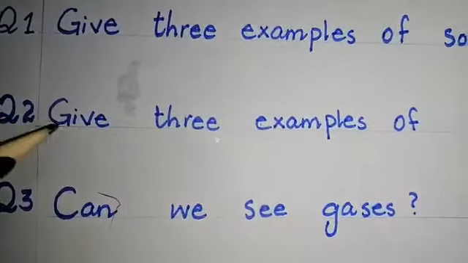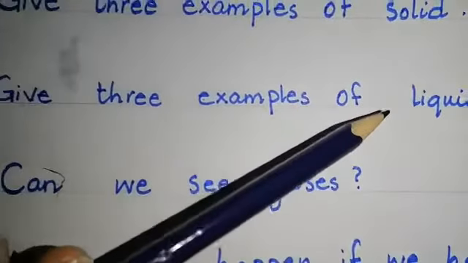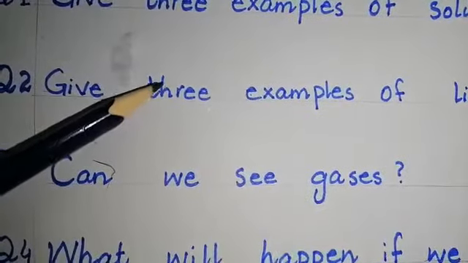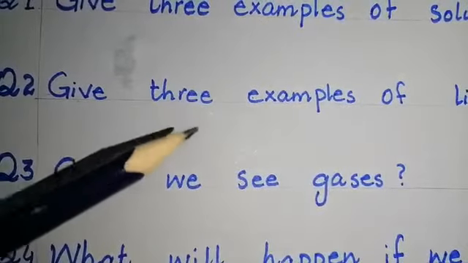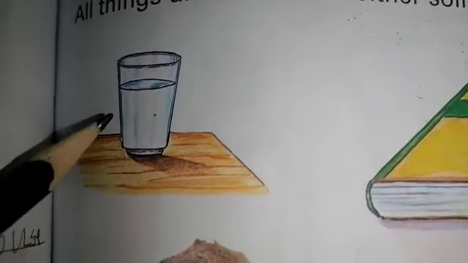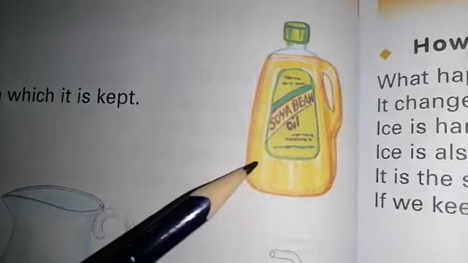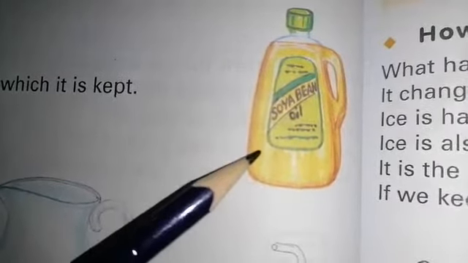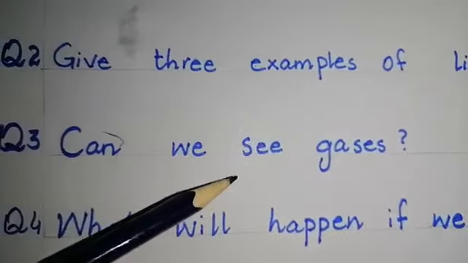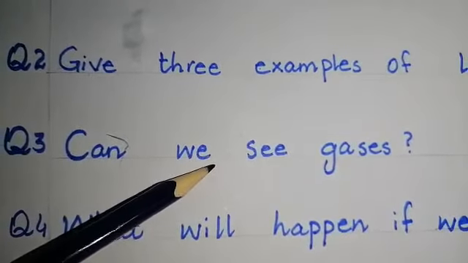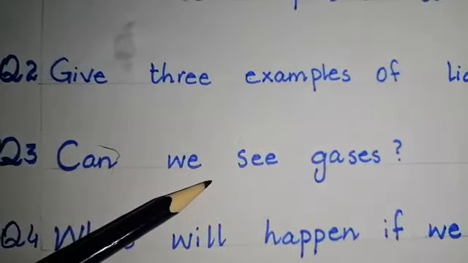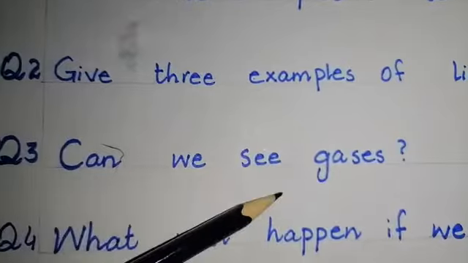Question number 2, give 3 examples of liquid. As we have already discussed, liquids can change shape and take the shape of the container, and have indefinite shape. So we can write that water, juice and oil are some of the examples of liquid. Question number 3, can we see gases? Obviously not. Have you ever noticed that we cannot see the air, and air is a mixture of gases. So it's very clear that we cannot see the gases.